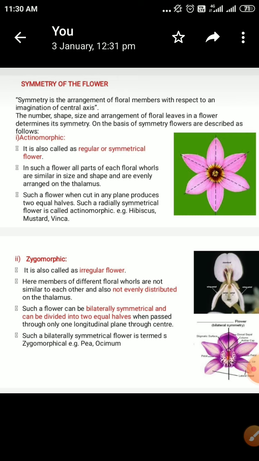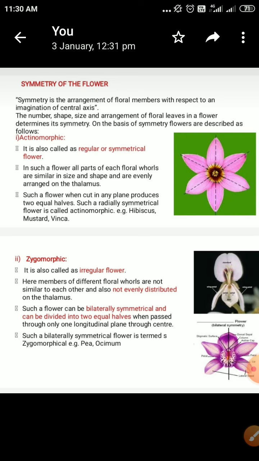Now, this point is in relation to the organization of the floral whorls, how they are, their size, shape, and how they compose the particular flower. The symmetry is the arrangement of the floral members with respect to the imagination of the central axis. The number, shape, size, and arrangement of the floral leaves in a flower determines the symmetry. On the basis of symmetry, the flowers are described as follows.